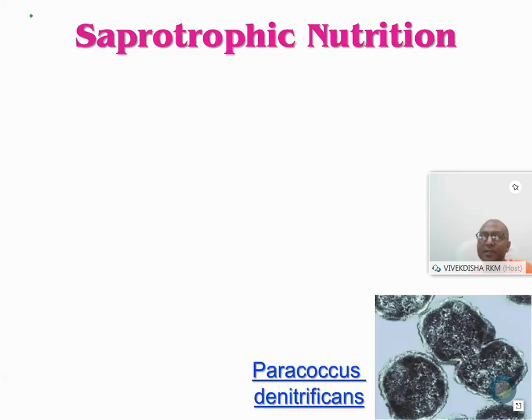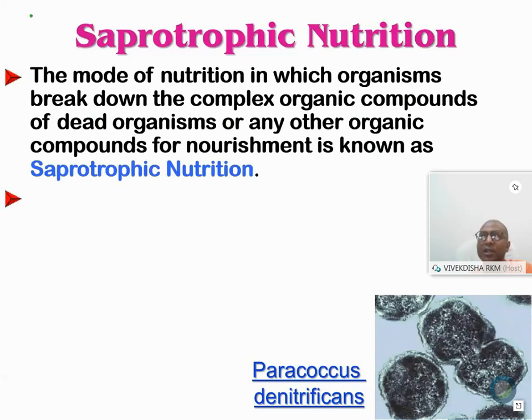Saprotrophic, this will be Paracoccus, it's a bacteria. I would first read the saprotrophic mode of nutrition. What is saprotrophic nutrition? The mode of nutrition in which organisms break down the complex organic compounds.